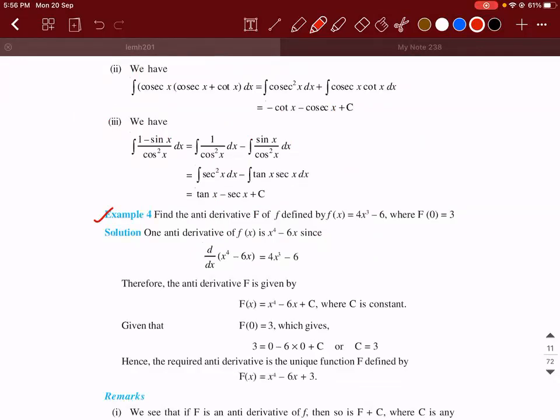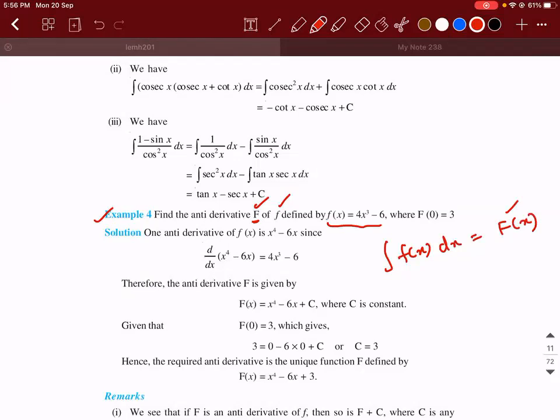Okay, listen to this carefully. Find the antiderivative capital F of the given function small f defined by f of x is equal to 4x cubed minus 6, where capital F of 0 is 3. Find the antiderivative capital F of this function. Means integral of f of x dx is capital F of x. This is the antiderivative. That is the meaning.